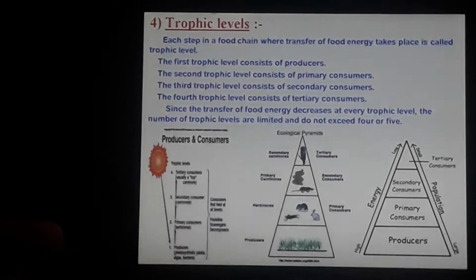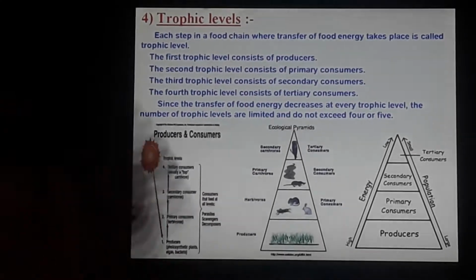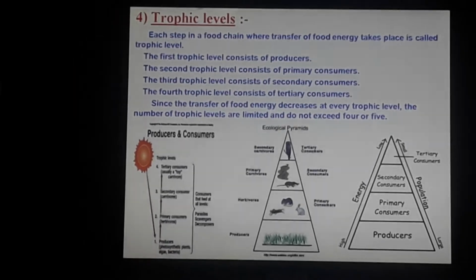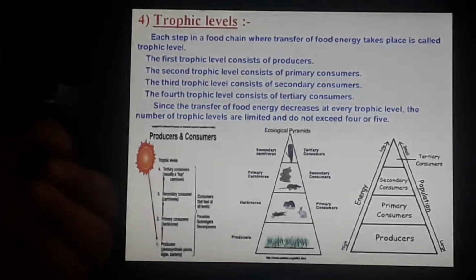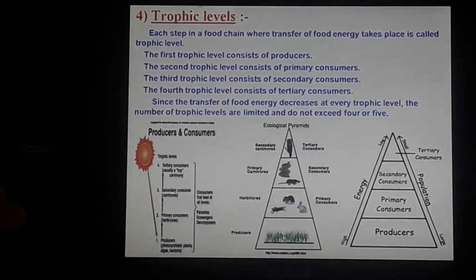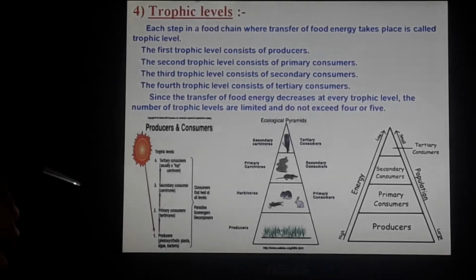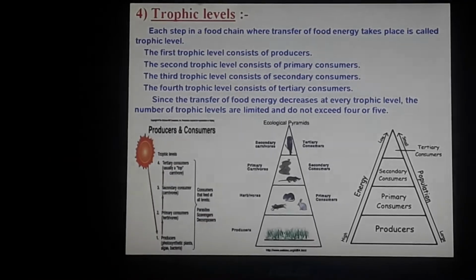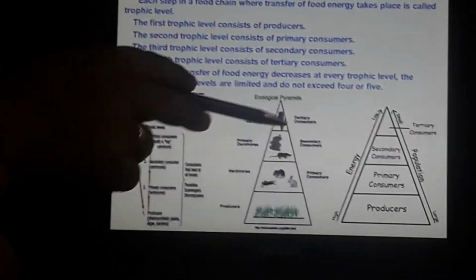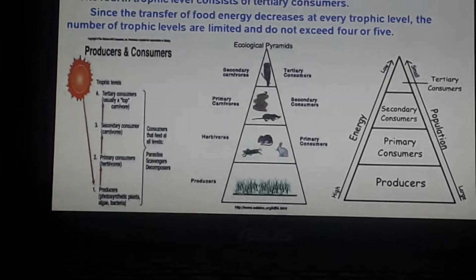Now in the exam there might be a question that why do more trophic levels not exist, like tertiary, maybe why does it not exist beyond that, like quaternary or more than that. Now at each trophic level what you see is the energy consumed by the organism goes on decreasing.